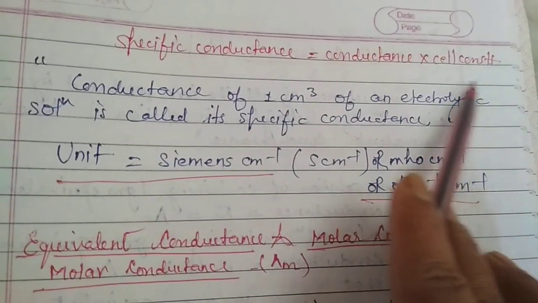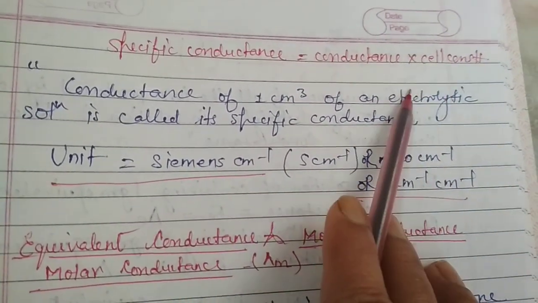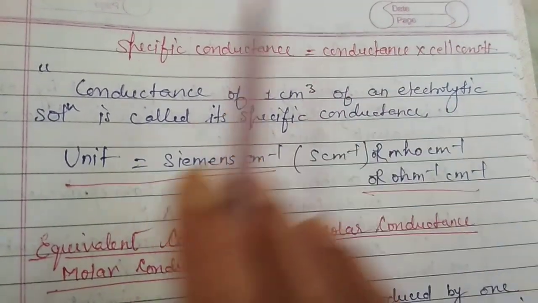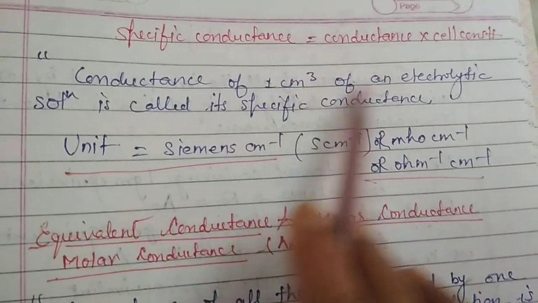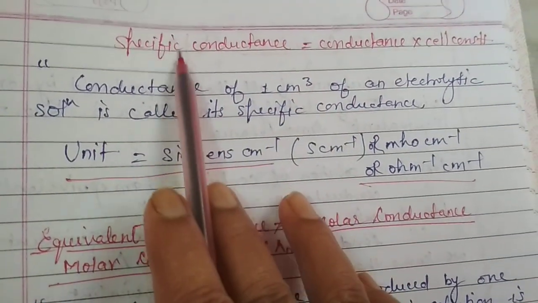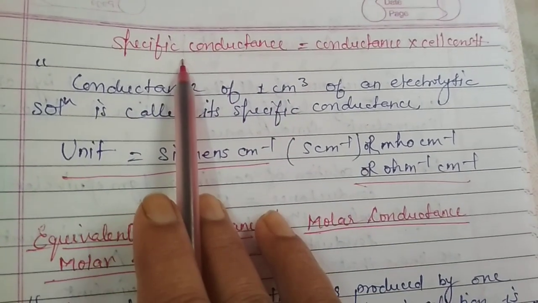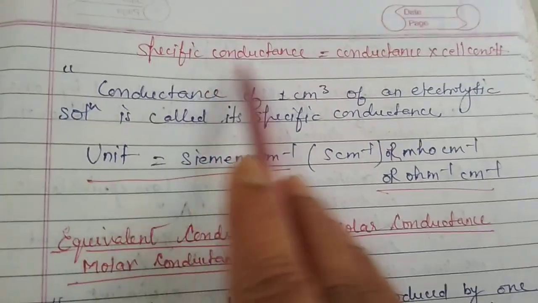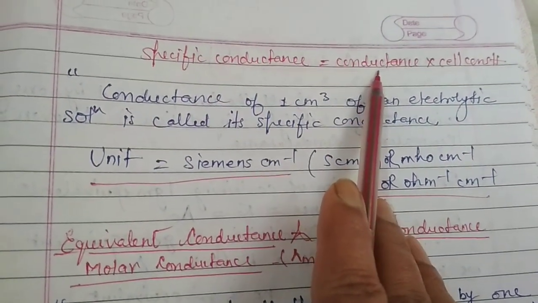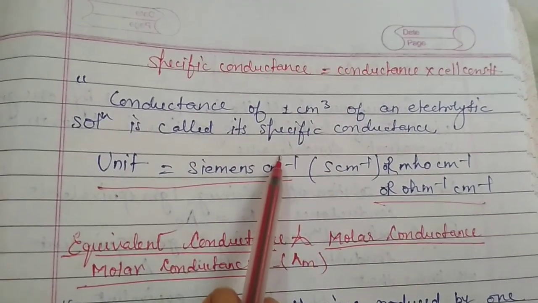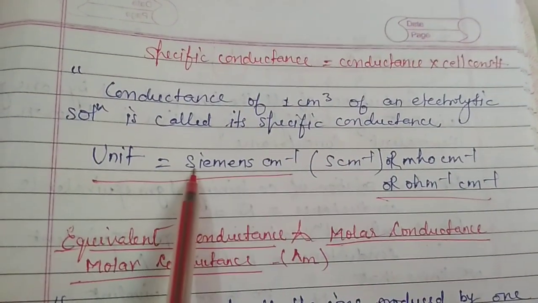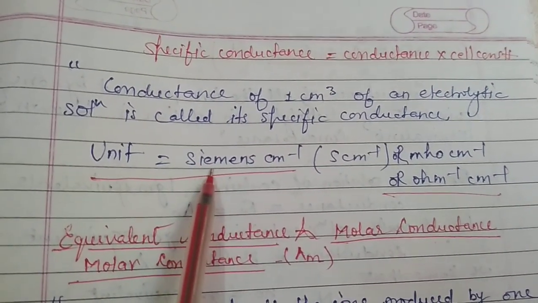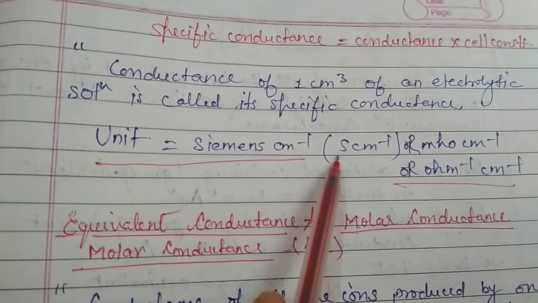Cell constant is for 1 centimeter of length and 1 centimeter square of area of cross section, that is, for 1 ml solution. So the conductance of 1 ml of an electrolytic solution is the specific conductance. And if we calculate the unit, what would it be? The unit of conductance, as we have discussed, is ohm inverse, mho or Siemens. So we may write Siemens here. The unit of conductance is Siemens, more commonly represented by capital S.